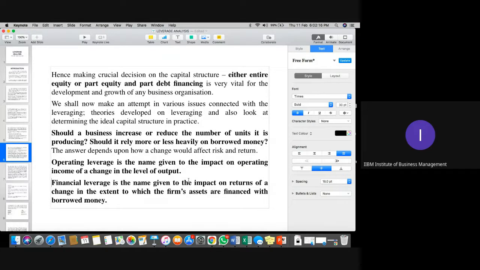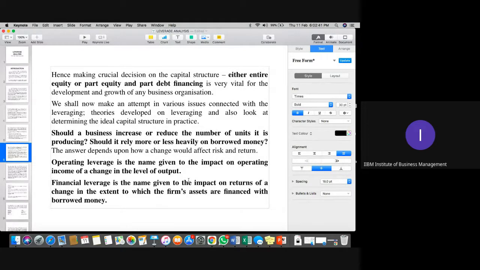For example, the company is selling 800 units of a product in a year. Now, suddenly, if the company's sales drop from 800 to 500, definitely their profit margin will drop. So whenever there are changes in operating income because of the change in level of output, that will be called your operating leverage.